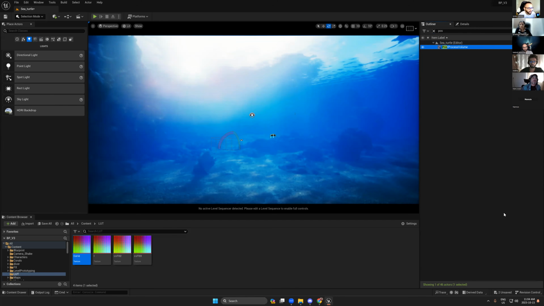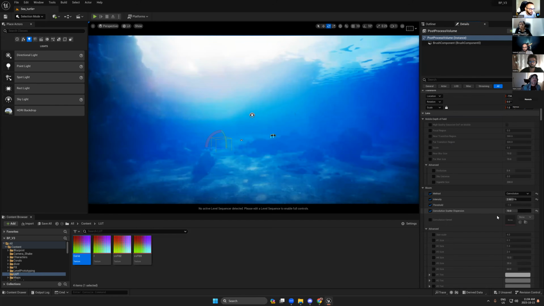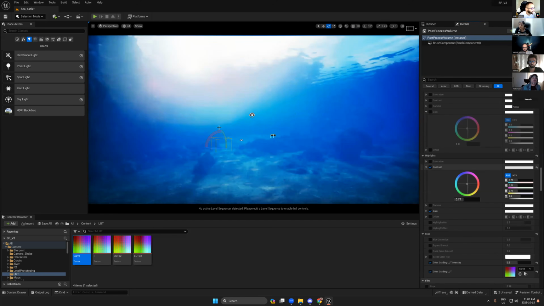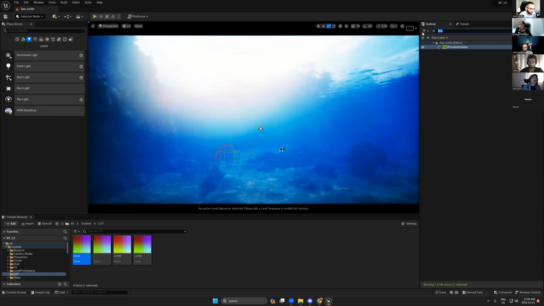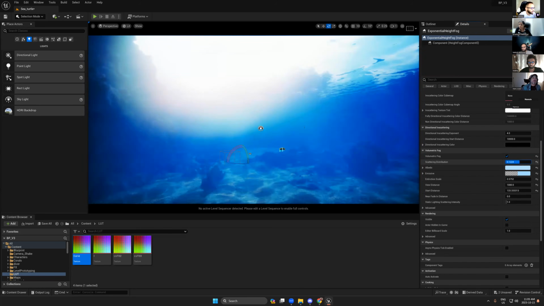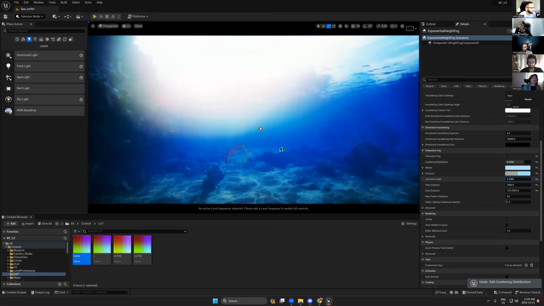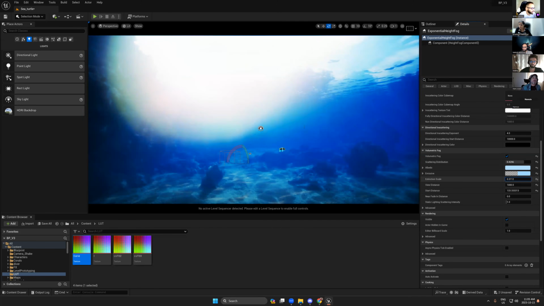You always have to keep in mind you're going to update every time. If we go back to the fog, I don't know why we have this effect.